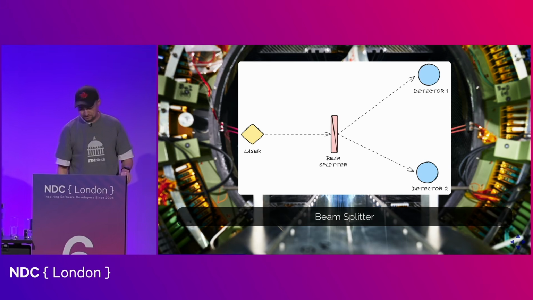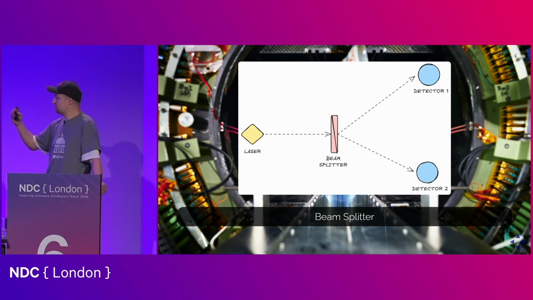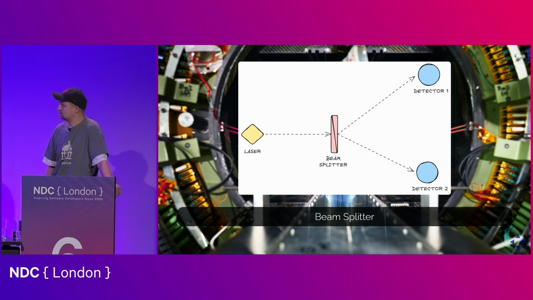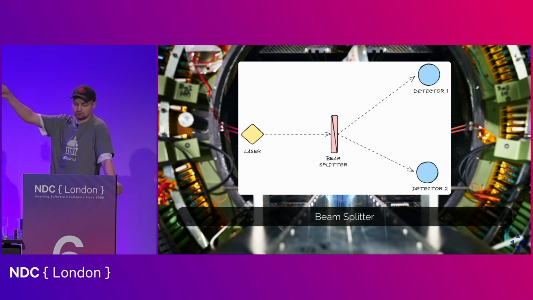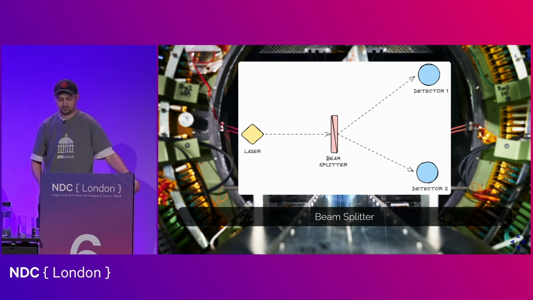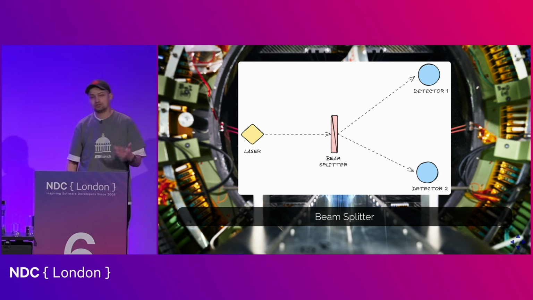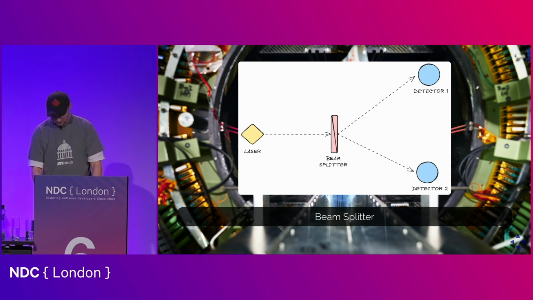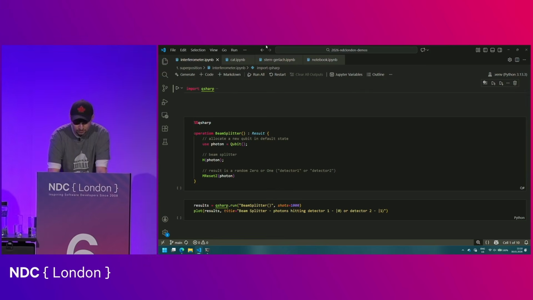So if we try to explain what the photon is actually doing, the logical conclusion would be that the photon hits the beam splitter, and it sometimes goes one way, sometimes goes the other way, and over time averages itself out. Now that's actually completely wrong, but for now it fits the experiment, right? So what we can do is very easily model this in Q#.